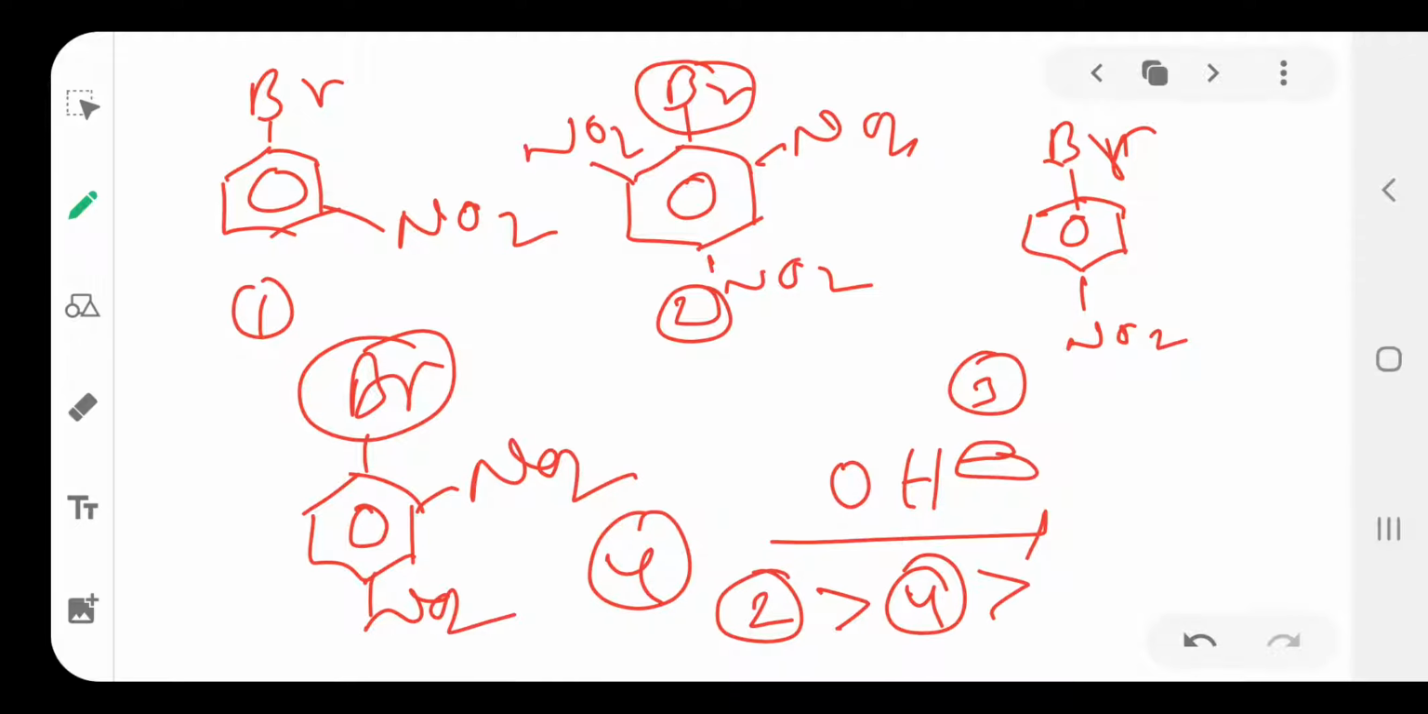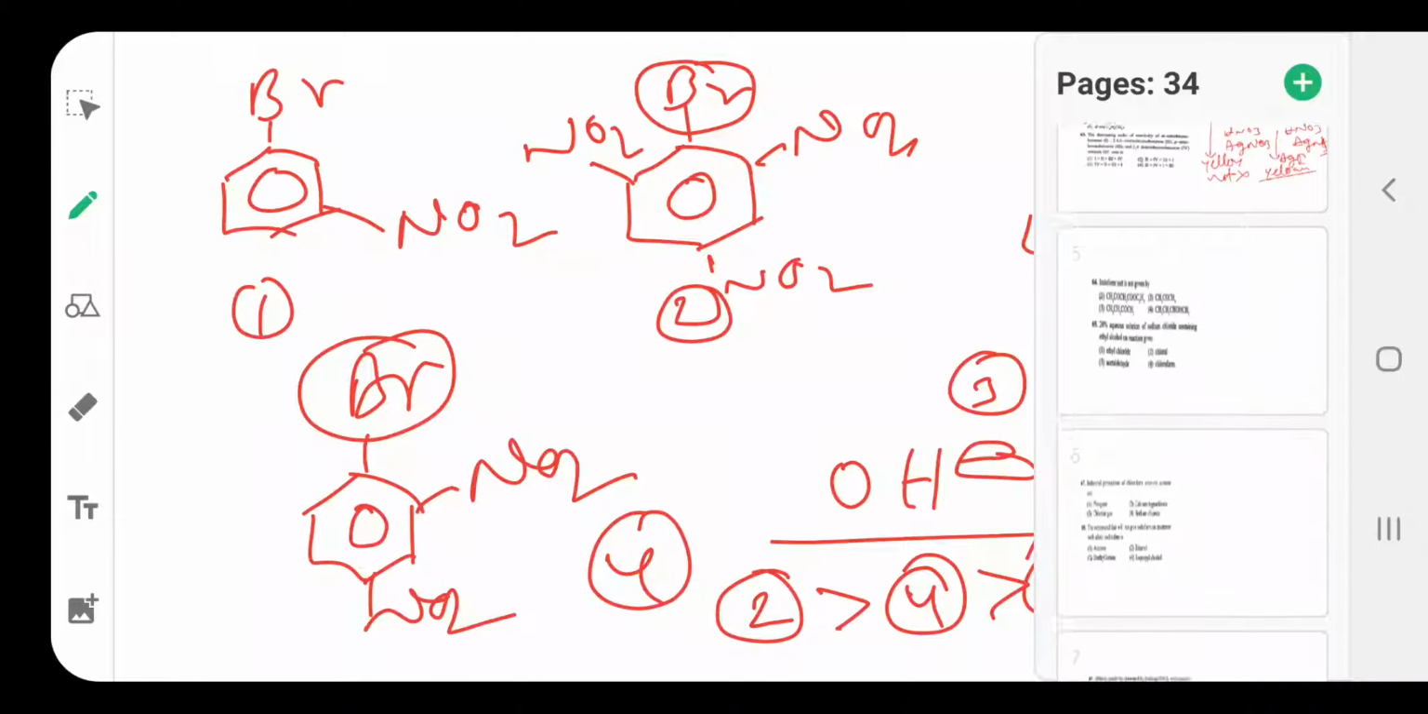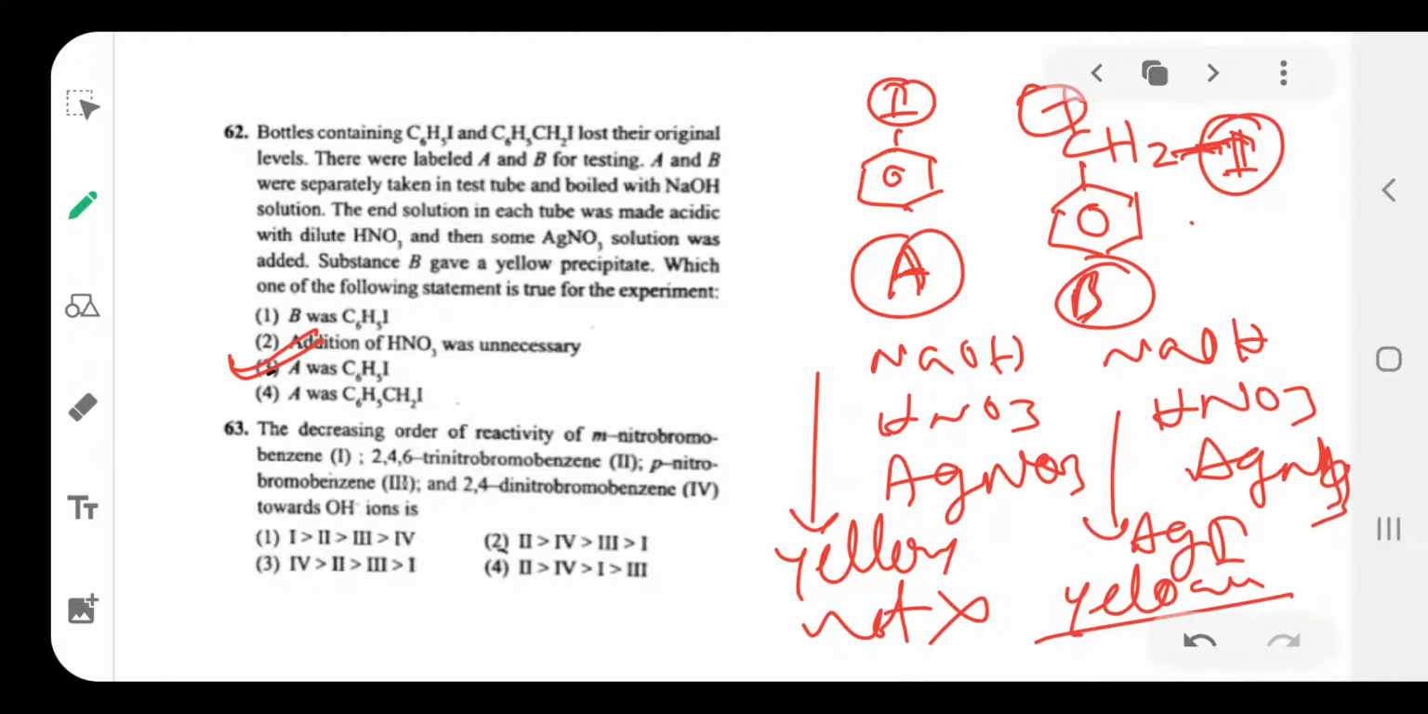Then the next one is para, the third one. The withdrawing group at the meta position makes it less reactive, so the last one is 1. So the reactivity with the OH group is in the order 2, 4, 3, 1.